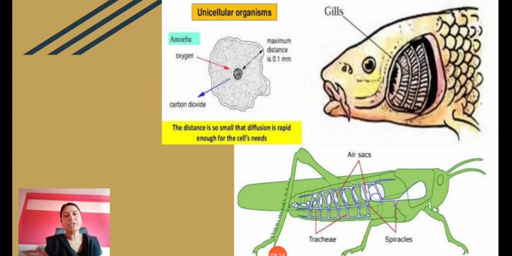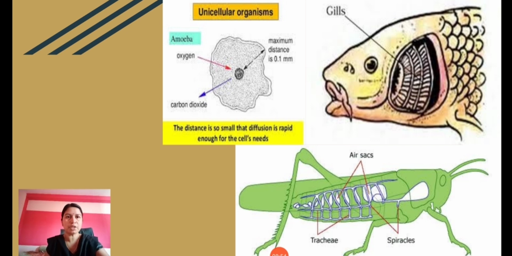In case of fishes, their respiratory organs are termed as gills, which are present on both sides just behind the head. So when water is taken in through the mouth, it reaches the gills, and from the water the dissolved oxygen is taken by the gills and then it is passed to the blood. The blood will carry the oxygen to all parts of the body and then it brings back carbon dioxide. So carbon dioxide again is taken by the gills now, and then it is sent to the water and it comes out of the mouth. So this is how exchange of gases occurs in case of fishes.